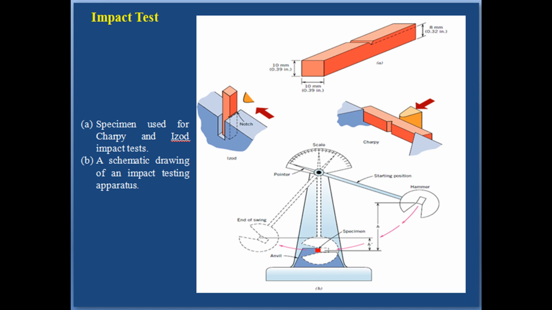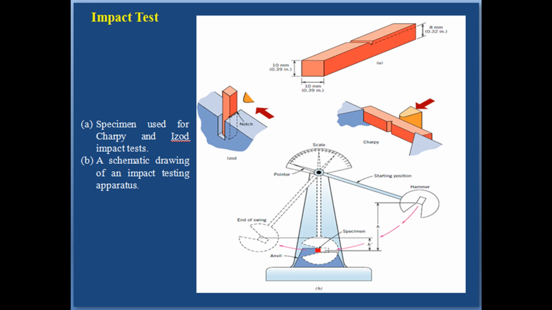Once again, we are going to discuss the Charpy and Izod test and the concept of impact energy. Two standardized tests, the Charpy and Izod, were designed and are still used to measure impact energy, sometimes also termed notch toughness. The Charpy V-notch technique is most commonly used in the United States. For both Charpy and Izod, the specimen is in the shape of a bar of square cross-section into which a V-notch is machined, which is shown in figure A. The apparatus for making a V-notch impact test is illustrated schematically in figure B.